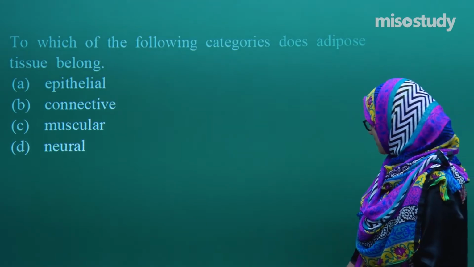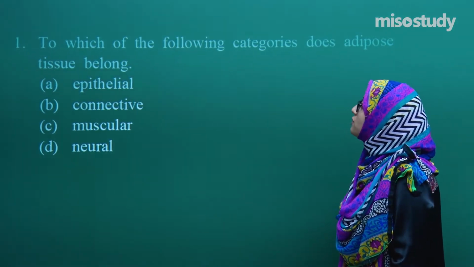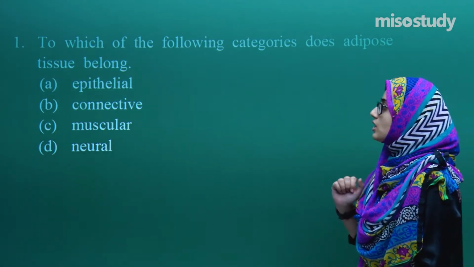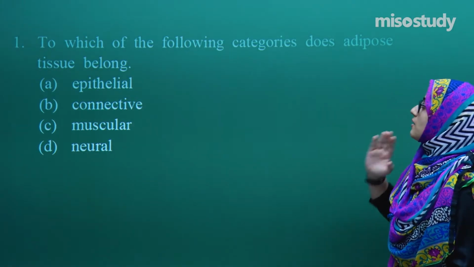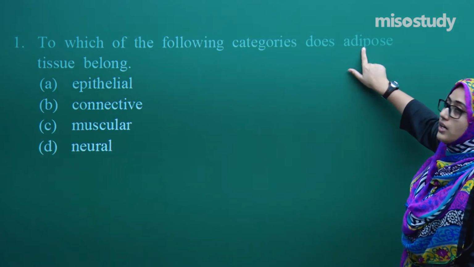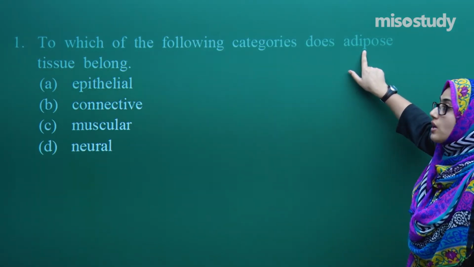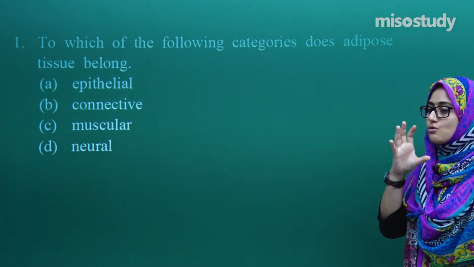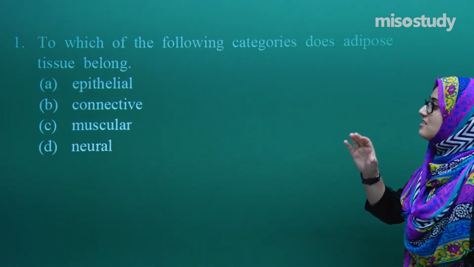So the question is, to which of the following categories does adipose tissue belong? First of all, look at this word. What is this? It's adipose. And what does adipose mean? Just try to remember the answer.